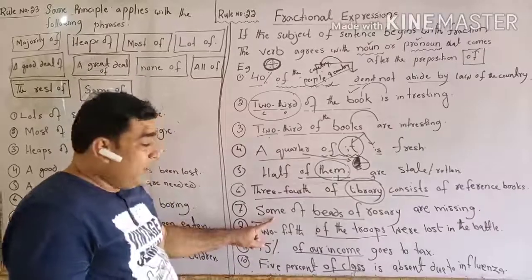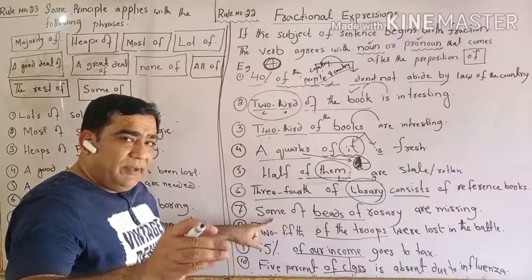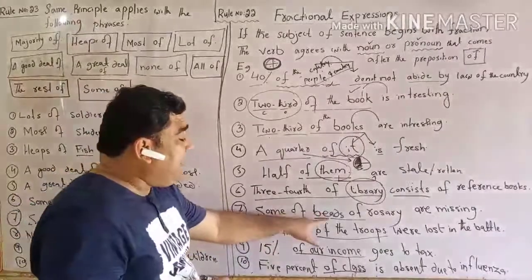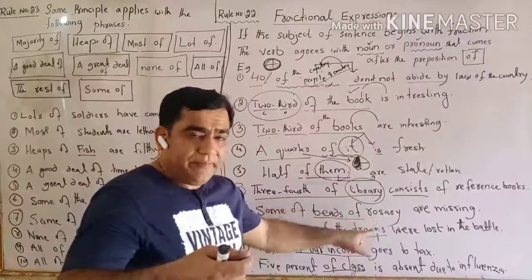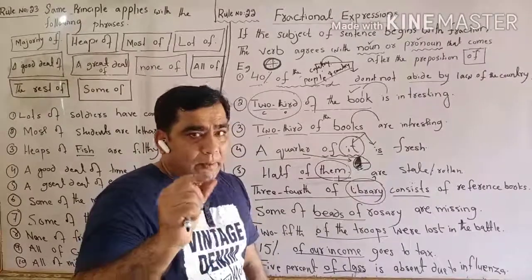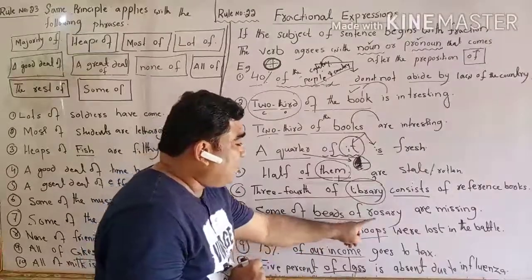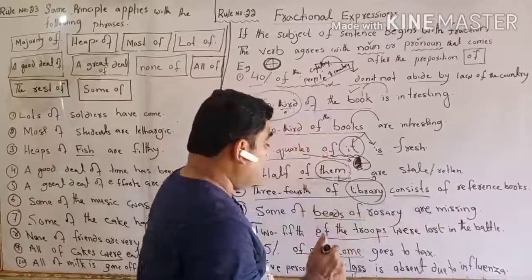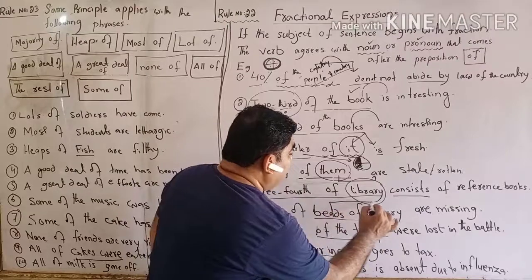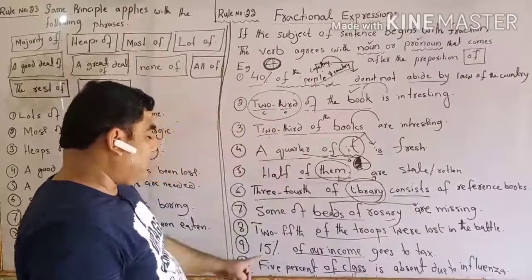See about this one. Some of. Though this changes the rule a little bit, here we can use: some of the beads of the rosary. Rosary, tasbih. The rosary is beads. Some of the beads of the rosary are missing. Now, not the rosary but the beads of the rosary. Now beads would agree with the verb "are."